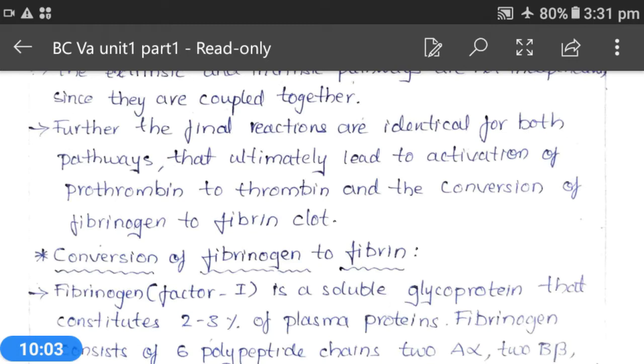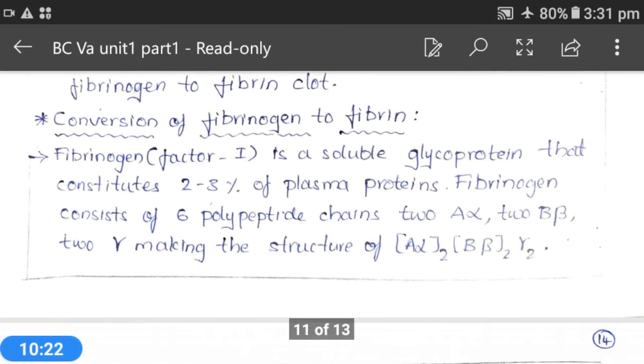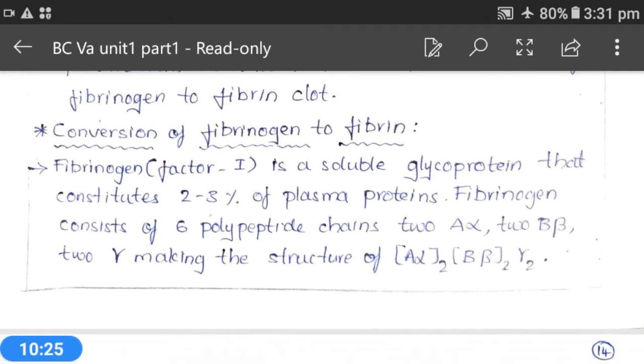And fibrinogen consists of 6 polypeptide chains, in which 2 A alpha, 2 B beta, 2 gamma. Finally, all these subunits will make the structure A alpha 2, B beta 2, gamma 2. Okay, this is the final structure of fibrinogen.